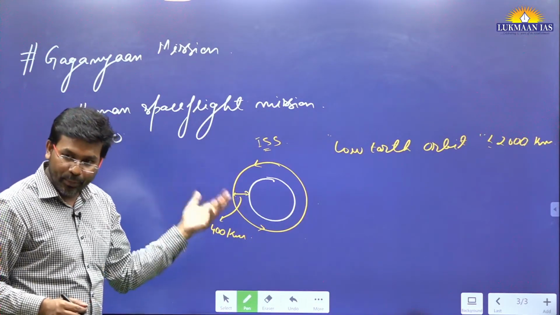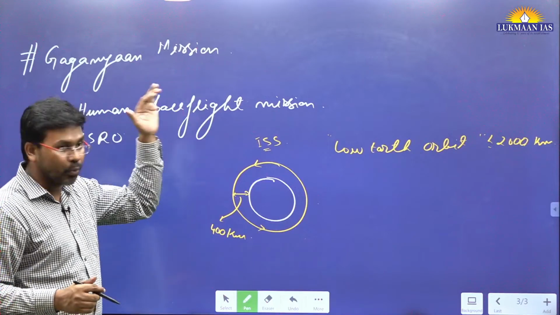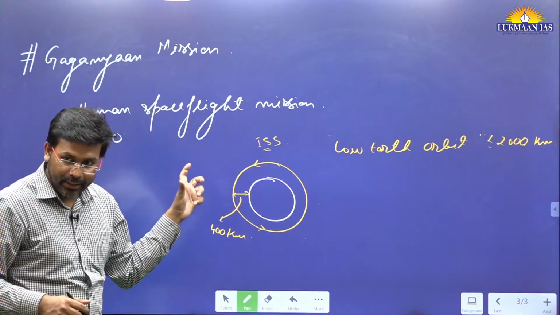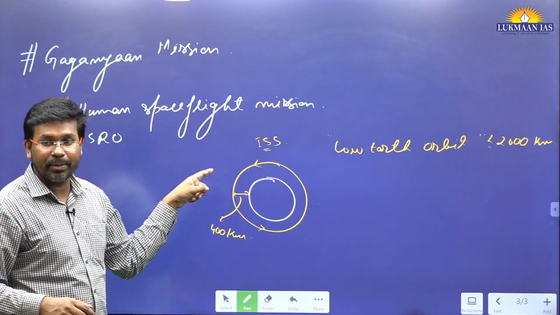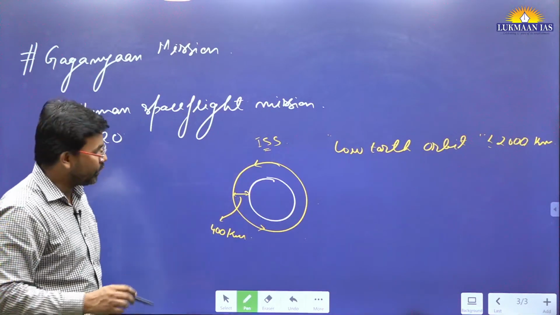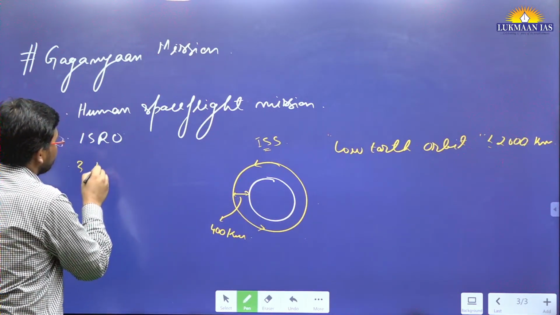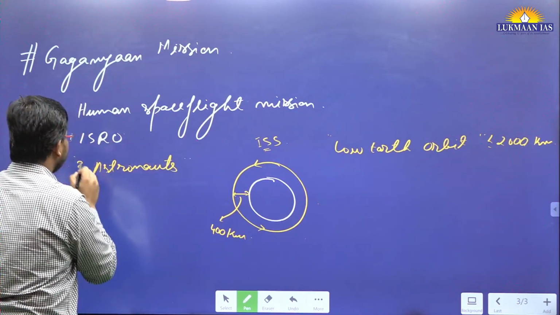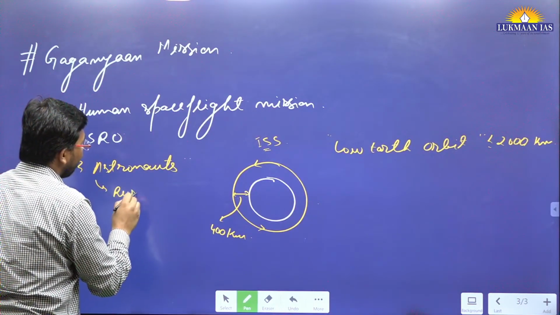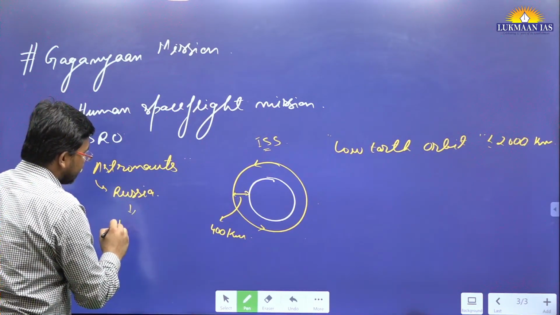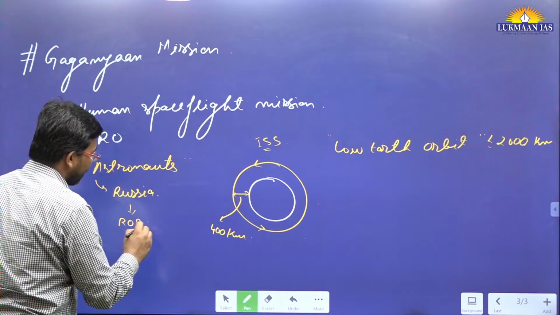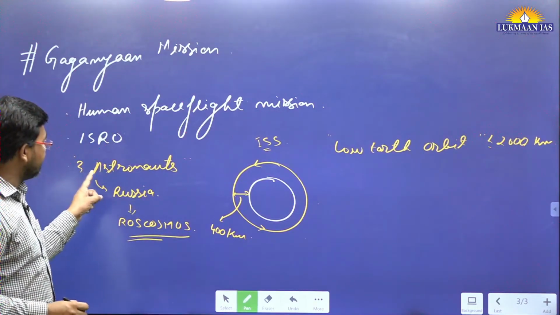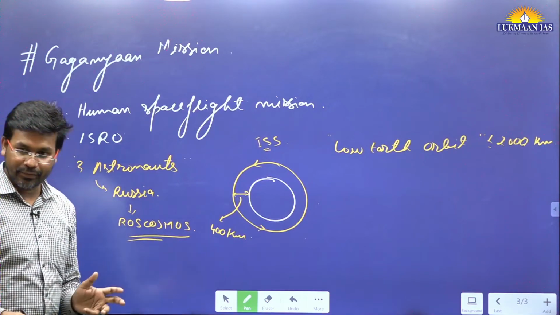So we are going to send human beings, and they are going to reside in this particular orbit for some time. They are going to do microgravity experiments, and then these people will be brought back to Earth. We are going to send 3 astronauts. The 3 astronauts are being trained, and these people have been trained by Roscosmos. Roscosmos is the space agency of Russia. Roscosmos has trained these 3 people, and these 3 astronauts are from the Indian Air Force.